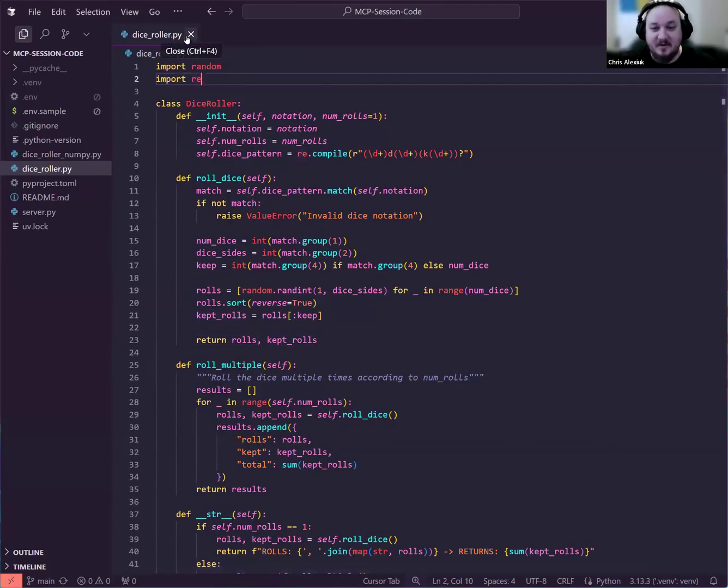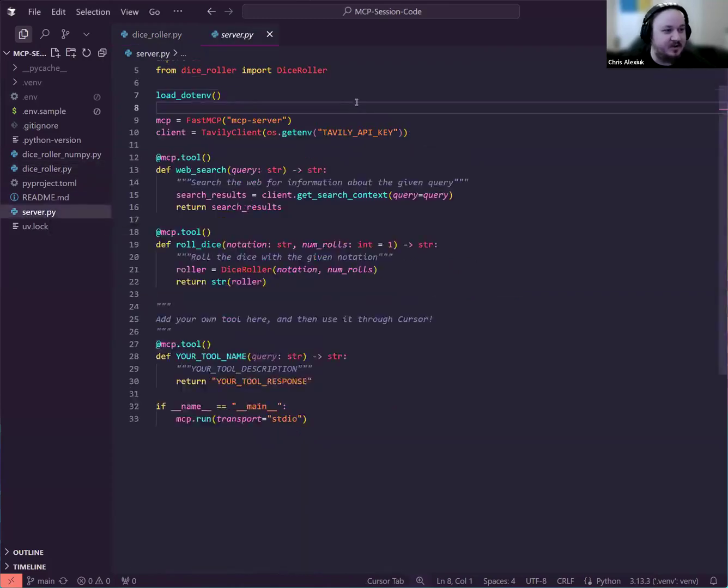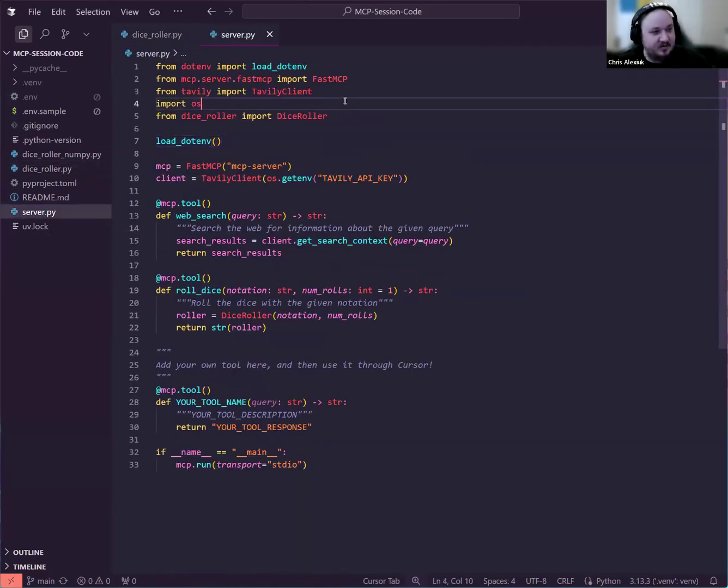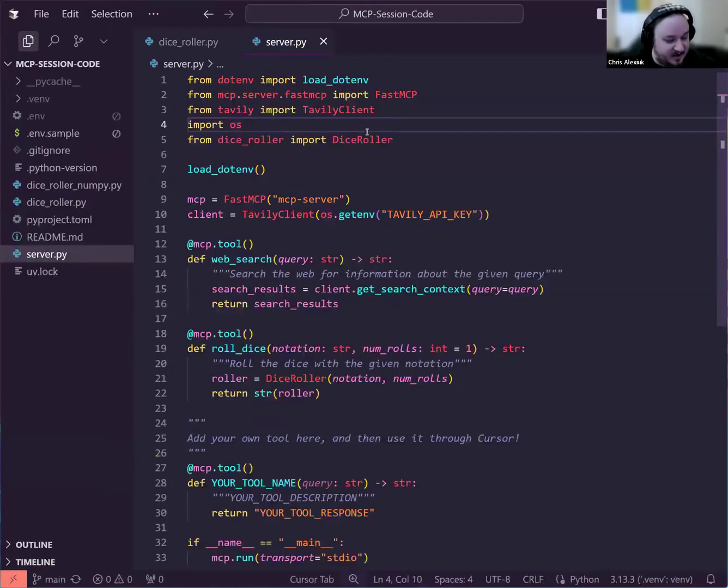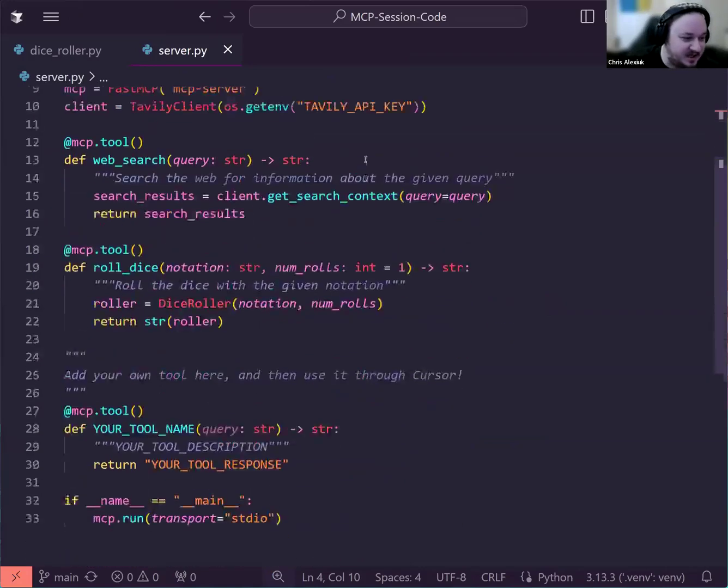But I'd love my LLM to be able to access this, and I'd love other people to be able to access this as well. So what we're going to do is head over to our server.py, where the quote unquote magic happens for this MCP server. And you'll notice right away that this is not a ton of code.